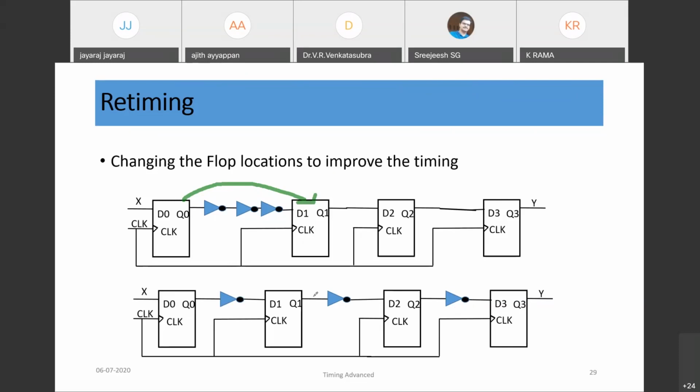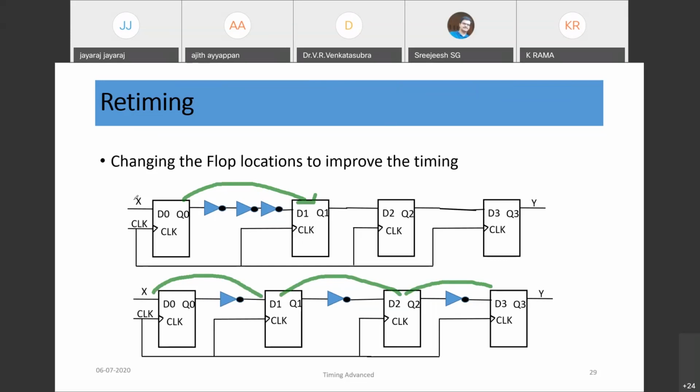So if you draw the timing diagram of this circuit, both circuits' functionality would be the same, but the advantage now is that this D0 to D1 path, D1 to D2 path, and D2 to D3, all the paths will exhibit similar path delay. So TPD of this flop plus T combo plus T setup. Suppose inverter delay is 2 nanoseconds, the maximum path delay would be 6 for TPD plus T combo plus T setup.